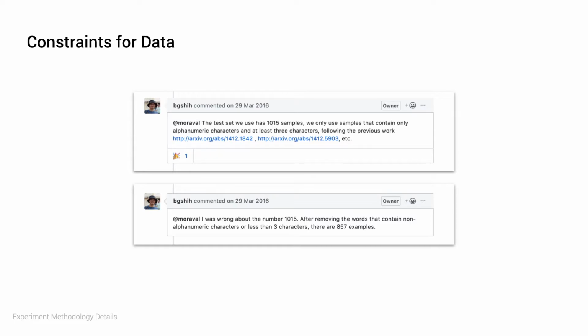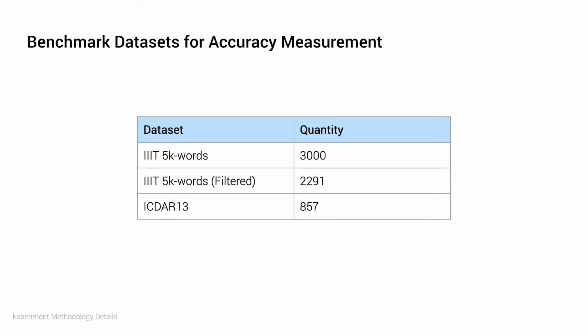There was also another thread about filtering for the IIIT 5K words dataset, but it had no replies from the author. Nonetheless, I also manually filtered the IIIT 5K words dataset based on these constraints and used both the filtered and unfiltered IIIT 5K words dataset for testing. These are therefore the 3 datasets, with their corresponding volume of data, that I used to measure the performance of the final model.